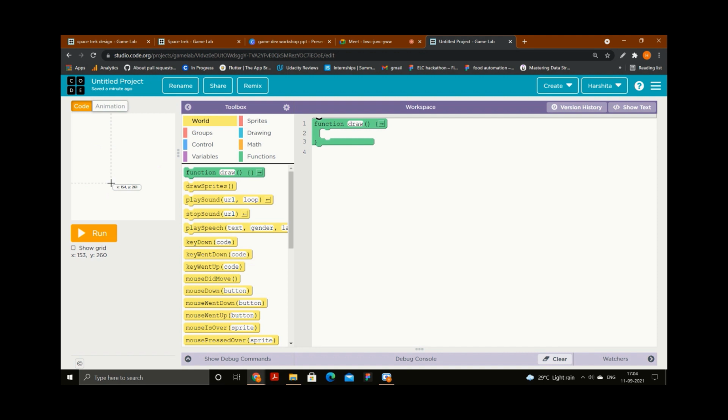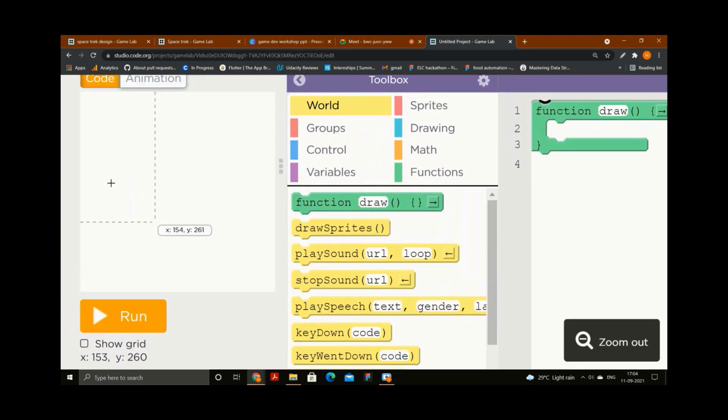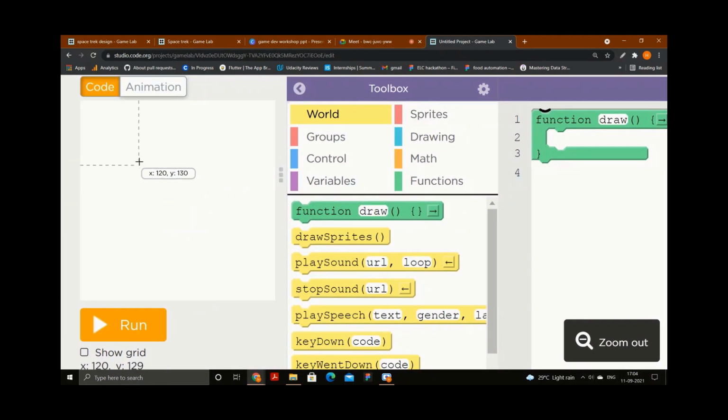this output screen. If I just zoom in, can you see some kinds of numbers on the screen? There is a plus symbol, that is my cursor. I'm able to move this plus symbol according to my mouse, and there are some numbers just below it. Right now it is x 250, y 90.